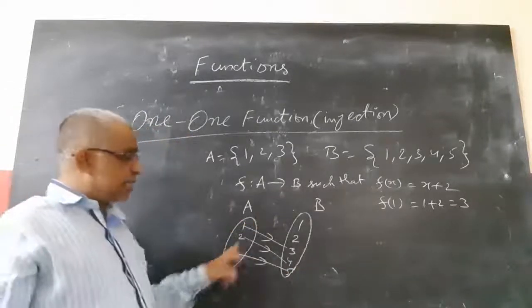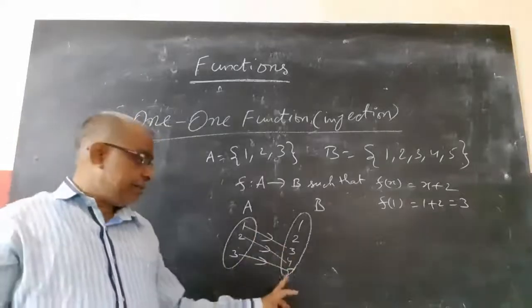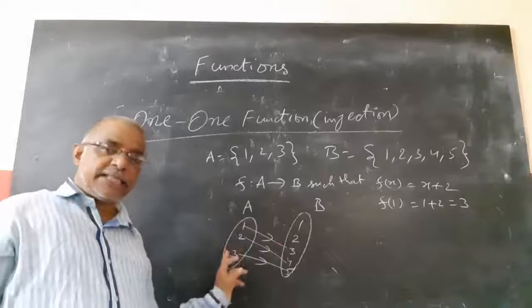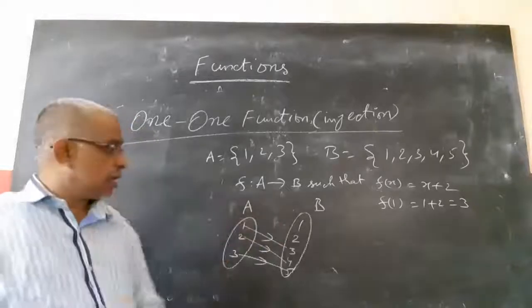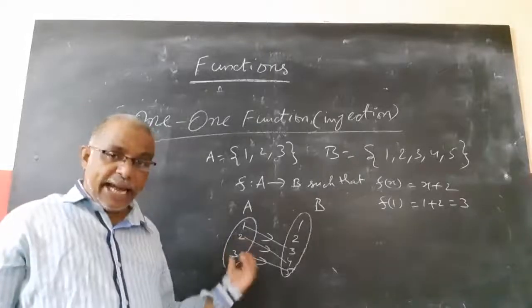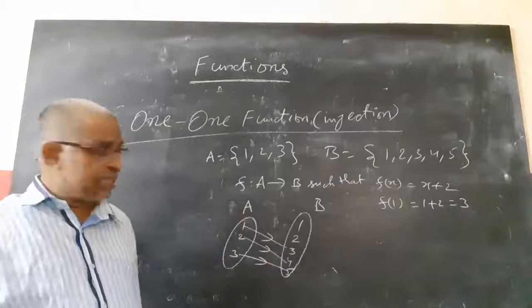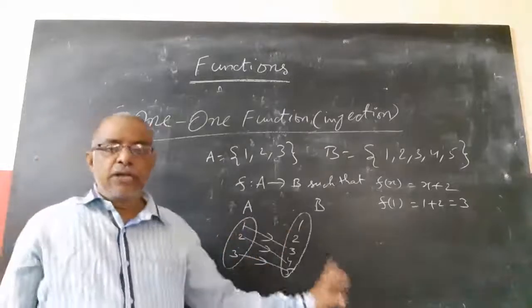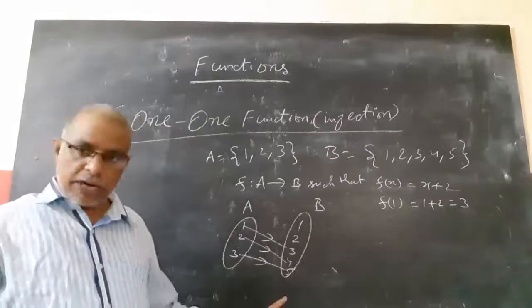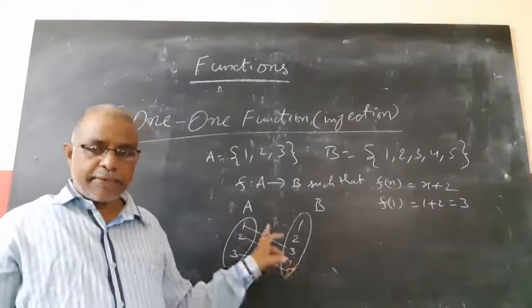So different elements of A having different images in B, means elements of B have unique pre-image in A. So this is 100% one-one. Even though 1 and 2 are not mapped in B, in A every element should be mapped. It should be a function first. Function means every element of A should have a unique image in B. So that is satisfied.